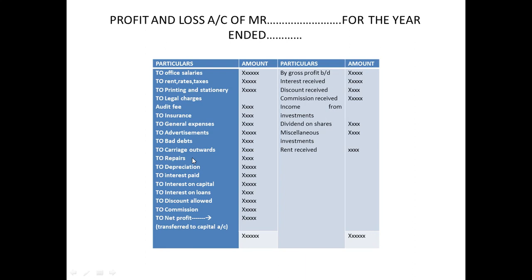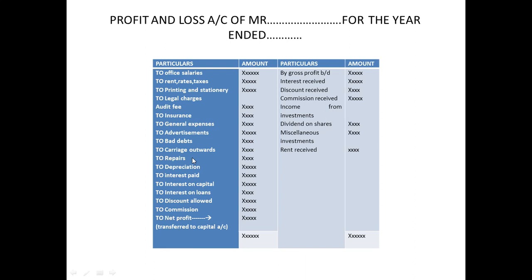You charge it to the asset account. If it is a decrease in the value of assets and an expenditure for you, what you do is deduct this amount and write it. To interest paid, if at all. No, let me explain depreciation better. Suppose you have purchased, you all will have bikes, right? Suppose you have purchased a bike some 2 years back for 1 lakh rupees. Do you think the same 1 lakh rupees will be the bike's value? No, it will come to some 50,000 rupees, isn't it?